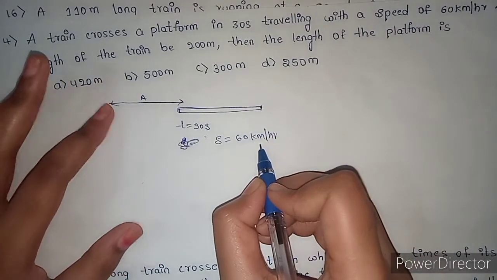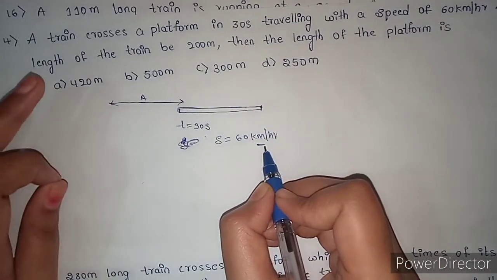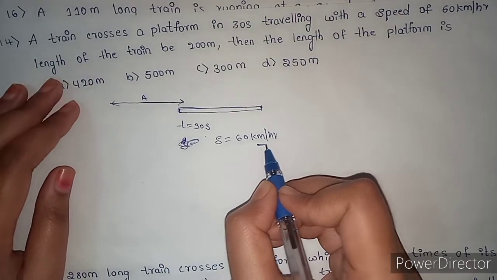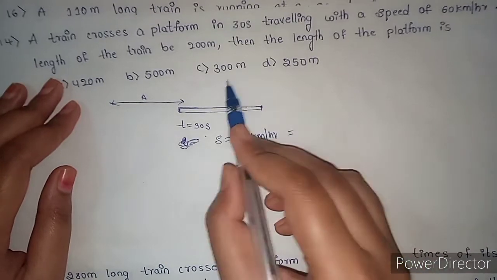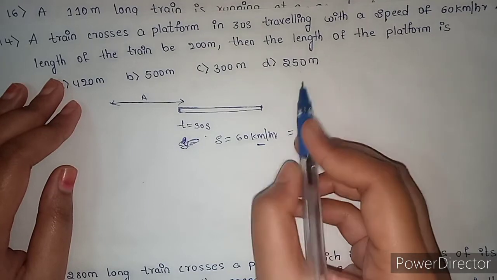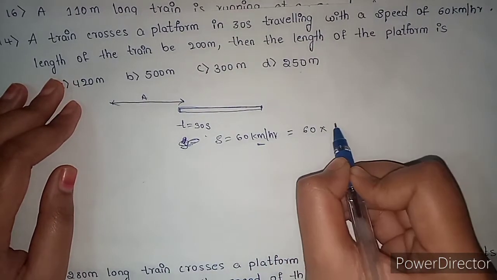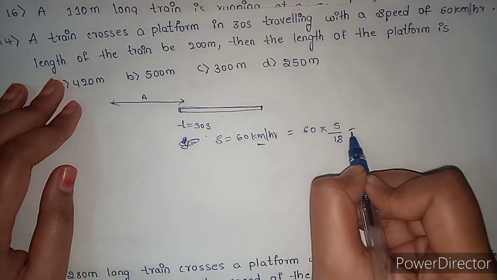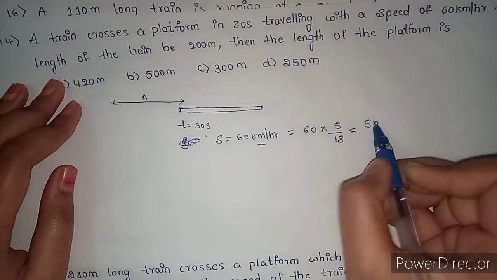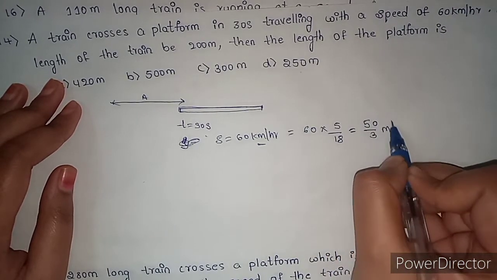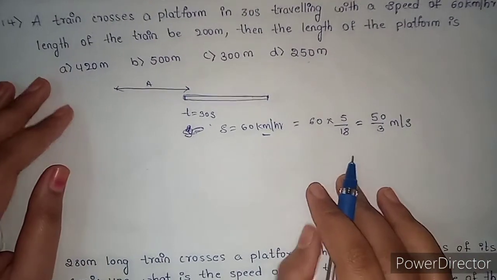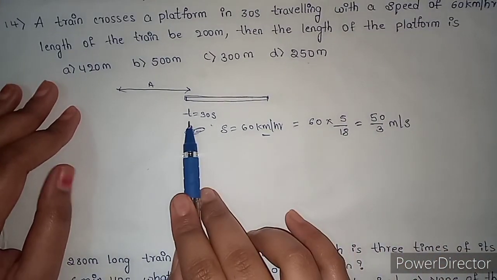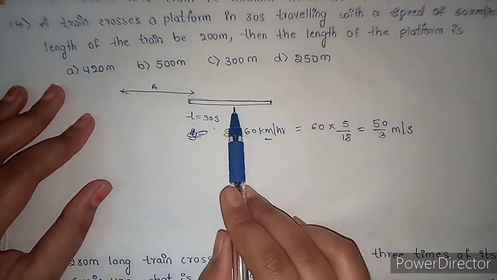Here the speed is in kilometer per hour. We need to convert this into meter per second because all options are in meter units, right? So 60 into 5 by 18. When you calculate, you will get 50 by 3 meter per second. So this is our speed and this is our time to cross a platform.